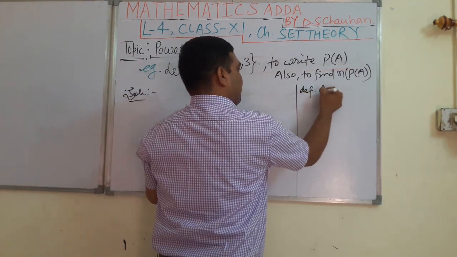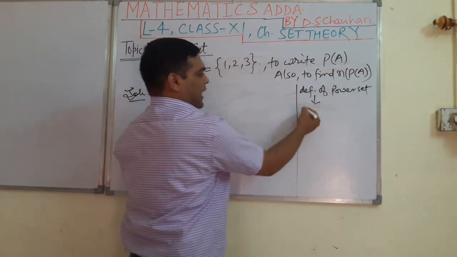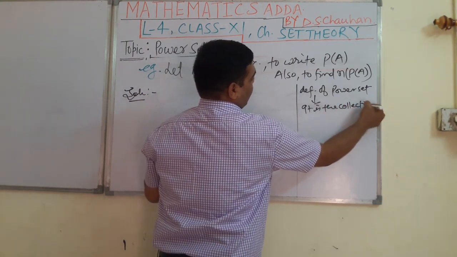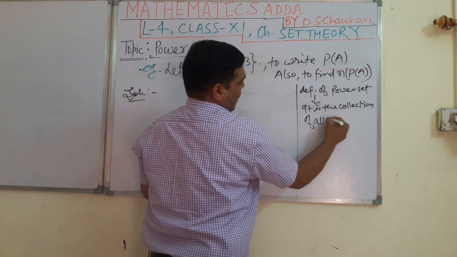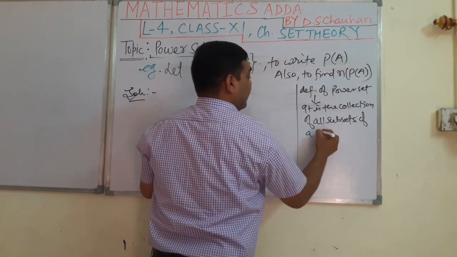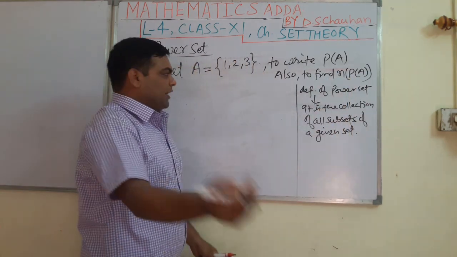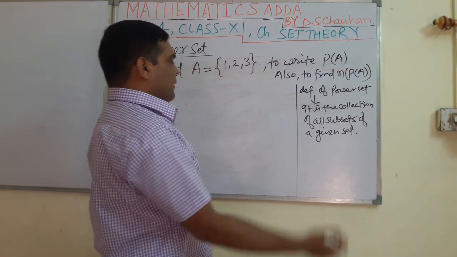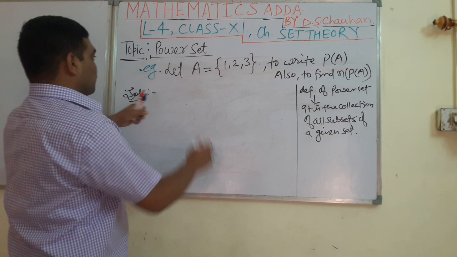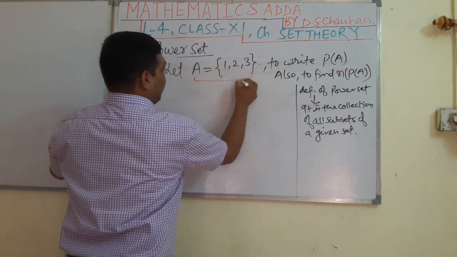Definition of power set: again I am telling you, it is the collection of all subsets of a given set. Keeping this definition in mind, I am going to discuss the solution of this question. So here this is the given set.